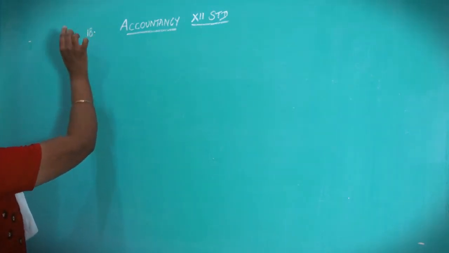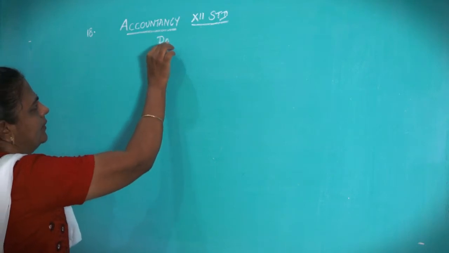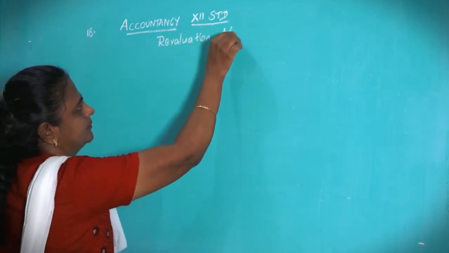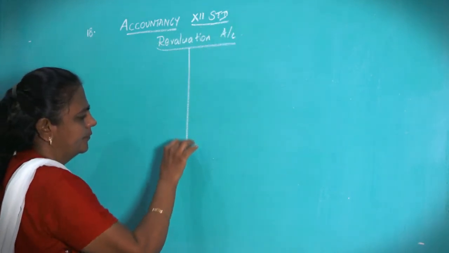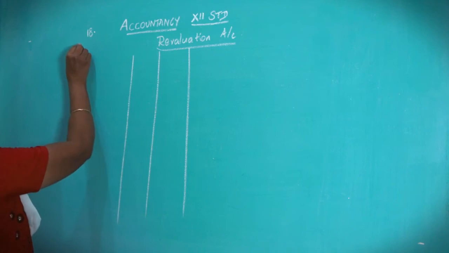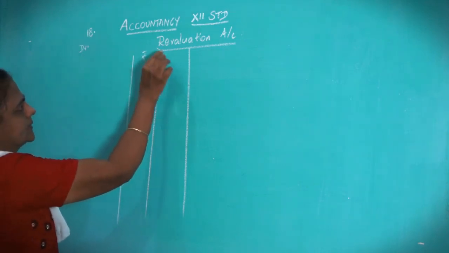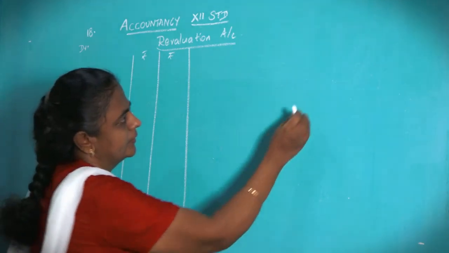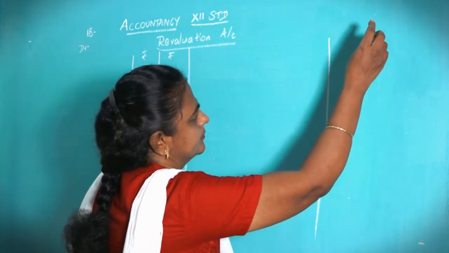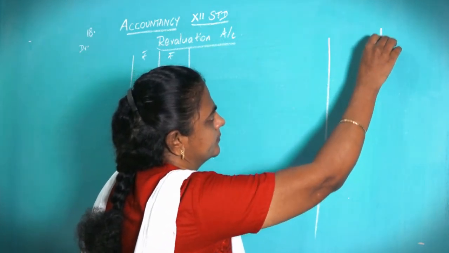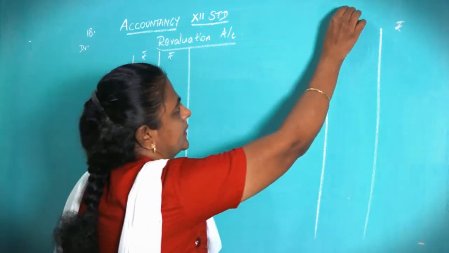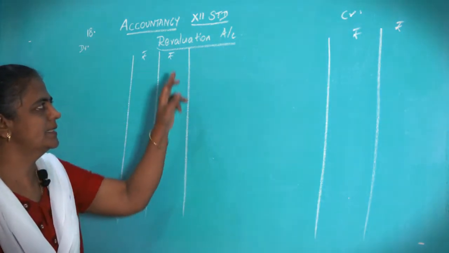Question number 18, revaluation account. Debit, rupees, credit. Okay. What is this revaluation account?